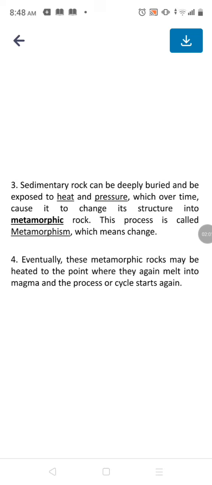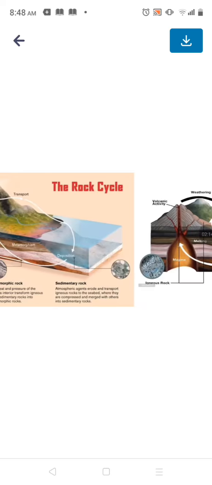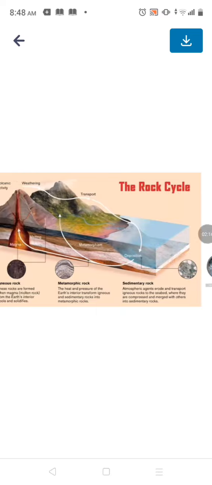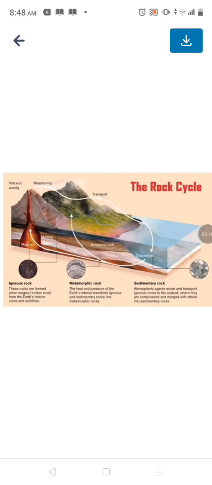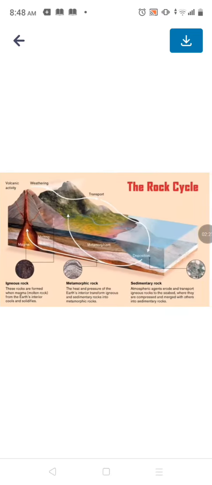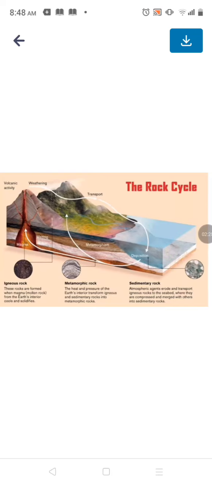Then eventually these metamorphic rocks may be heated to the point where they melt into magma, and the cycle starts again. This metamorphic rock again converts to magma, like lava. The rock cycle: igneous rock, then sedimentary, and then metamorphic, and then lava.